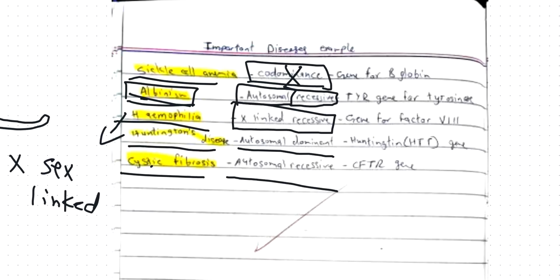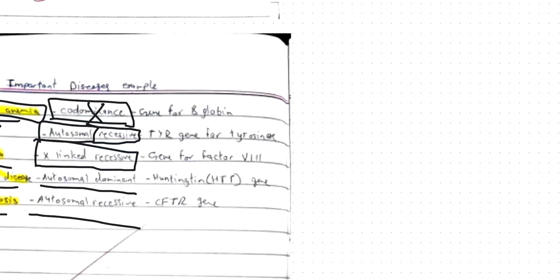All right, if we want, we can learn sickle cell anemia, but let me check on Google if it's codominant. The altered form of hemoglobin causes sickle cell anemia. It is inherited as a codominant trait. So yeah, Google is also saying it's caused by codominance.